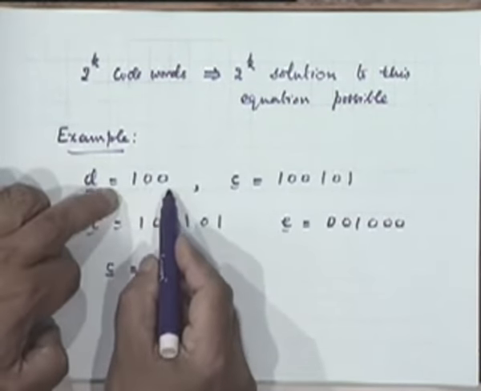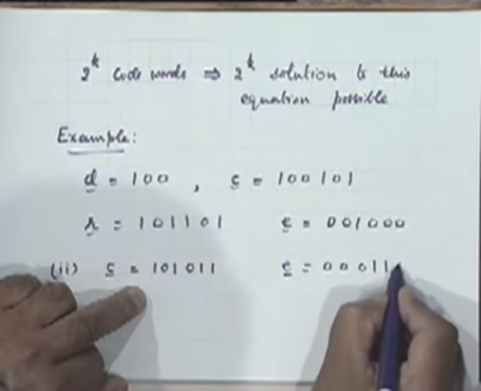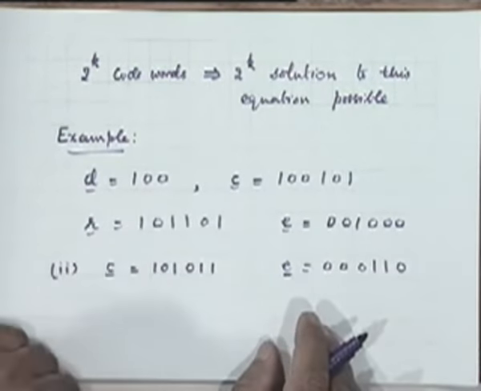Then the corresponding code word will turn out to be this, and it is very easy to check that if I take E like this, then I'll get the same R. This is 101 as such, and 110 added to 011 gives rise to 101.